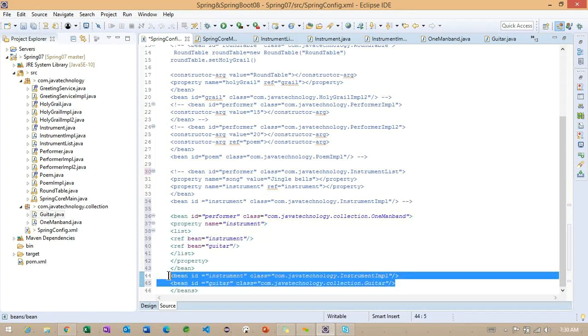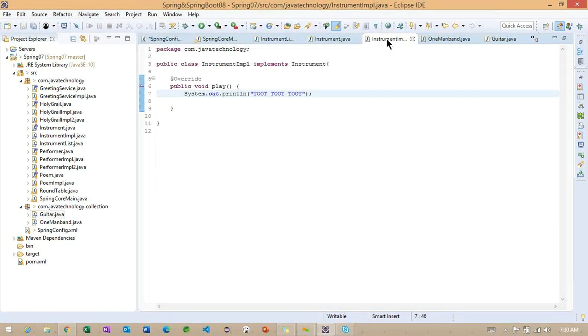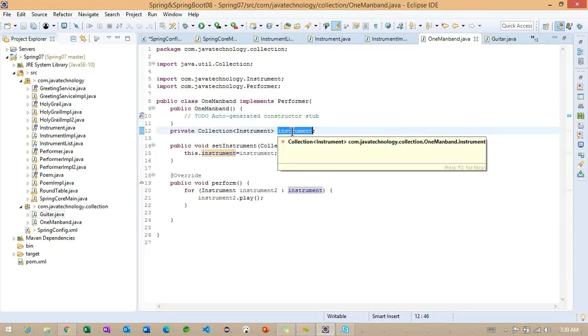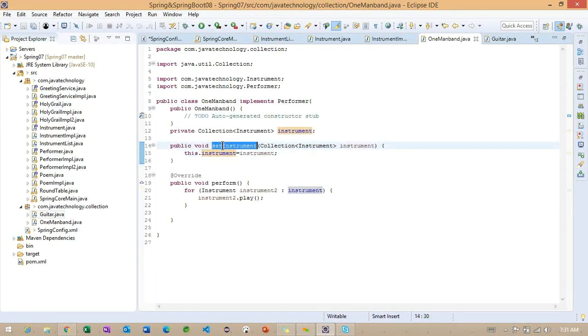It will go back to here. It will try to create an object of these two classes. Right now, this class is created. Where will it go? To the particular instrument IMPL. Sorry, one man band. Here, the two classes are going to be injected into this particular class level variable.